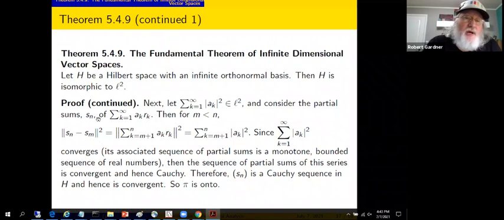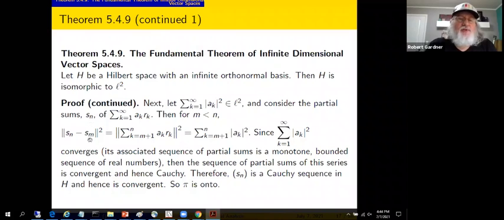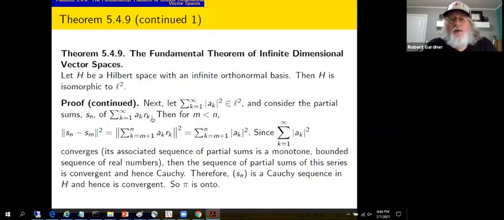That is, the partial sums for this series in the Hilbert space, the sequence of partial sums must be Cauchy. The sequence of partial sums S sub n in the Hilbert space must be a Cauchy sequence in the Hilbert space. But in Hilbert spaces, Cauchy sequences converge. So this sequence of partial sums must converge. In other words, this series converges in the Hilbert space.